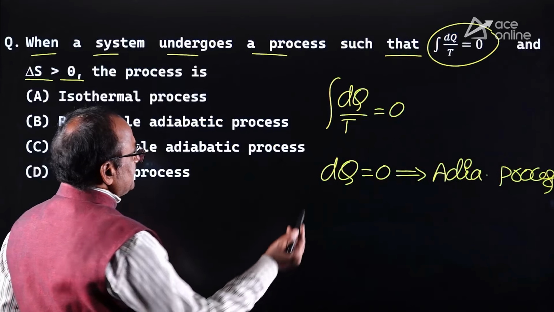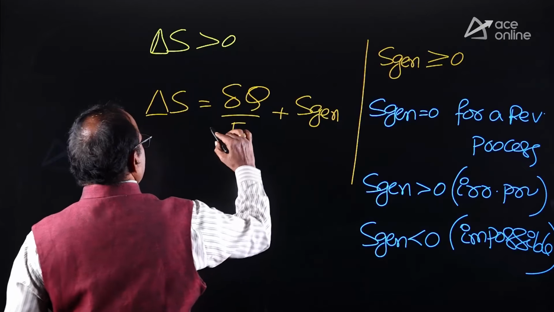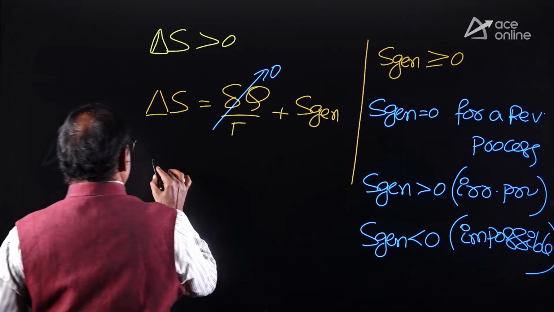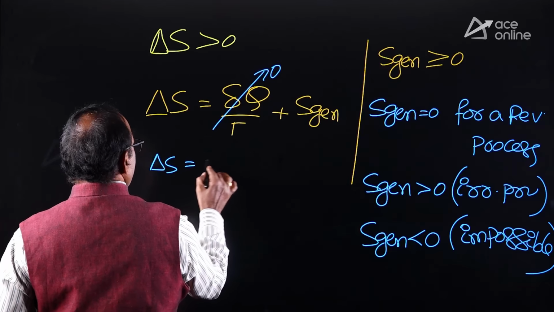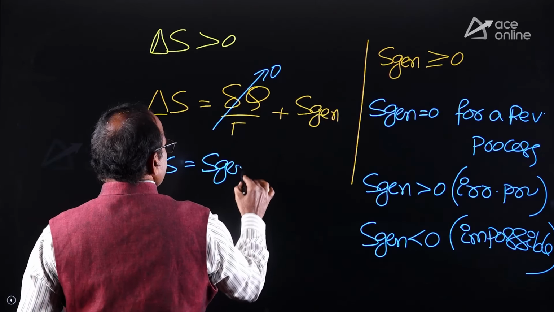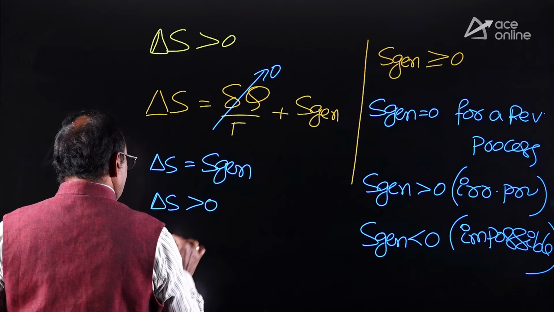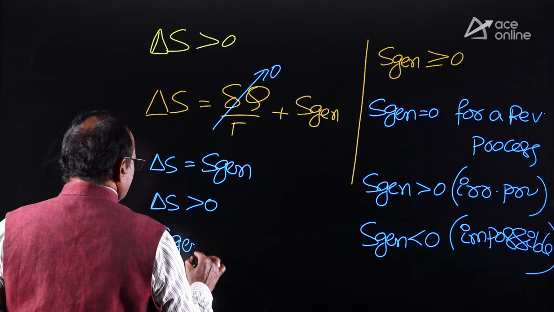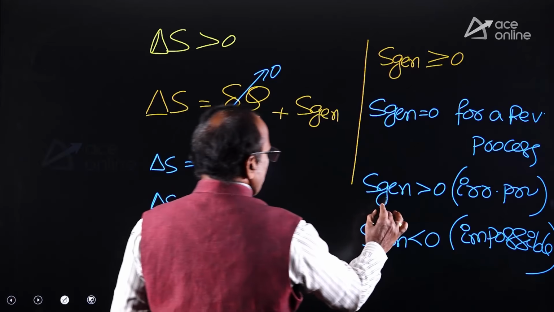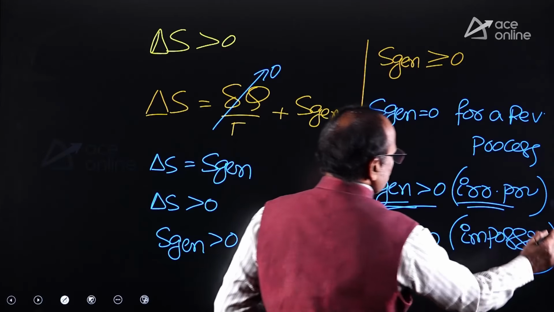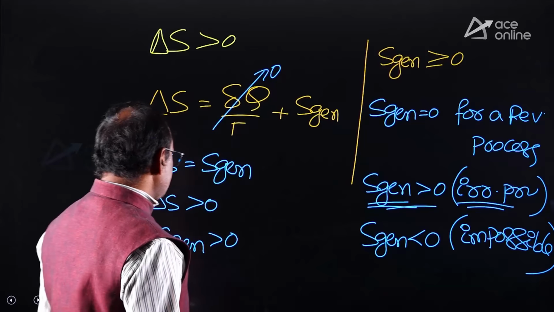But the given condition is del Q equal to 0, that means this part is given 0, then delta S equal to S generation only. This delta S given greater than 0 means entropy generation greater than 0. If the entropy generation is greater than 0, the process is called an irreversible process.